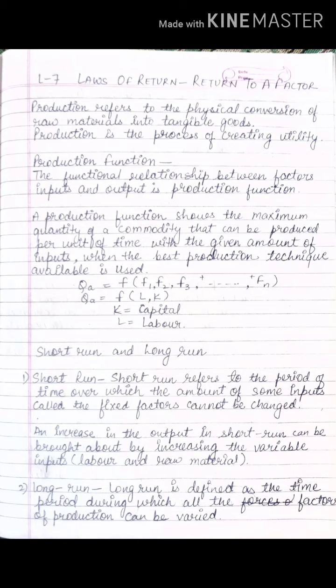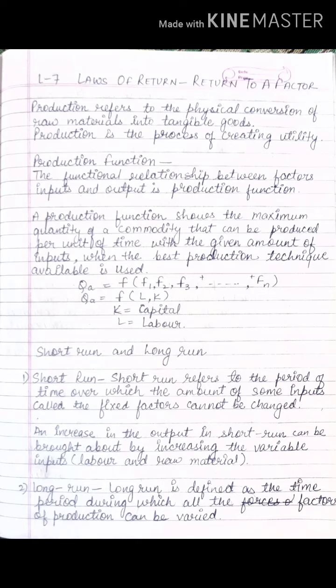Fine. Now next is production function. You know very well what function actually is. Function means functional relationship between the factor inputs and whatever function we are studying. Now we are studying production function. So it is functional relationship between factor inputs and output. That is what we will check out in production function. Factor inputs means capital, land, labor, entrepreneur, everything, for the process of production to get the output.